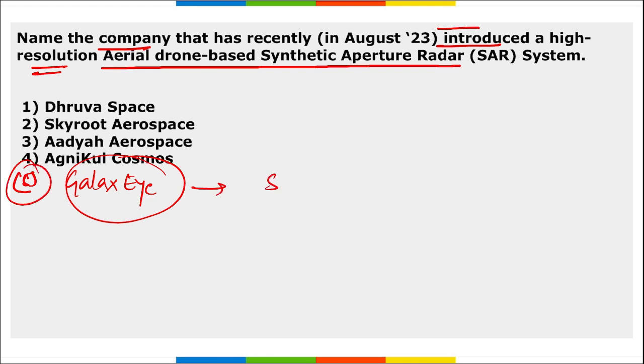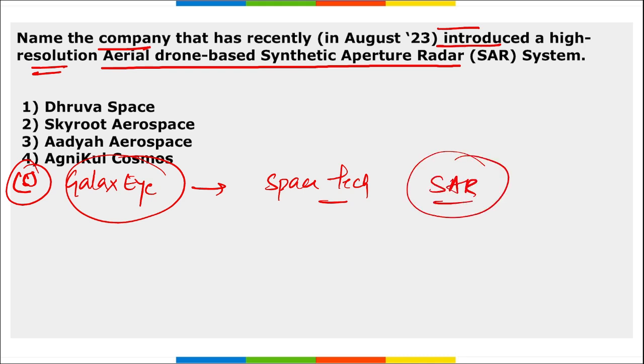Galax Eye, it is a space tech startup company. They have introduced this high resolution aerial drone based synthetic aperture radar system. This is the cutting edge technology that will enable detailed and high resolution all weather imaging even in the rainy and cloudy condition. This drone based synthetic aperture radar system is said to be the first such technology developed by a private company in India.